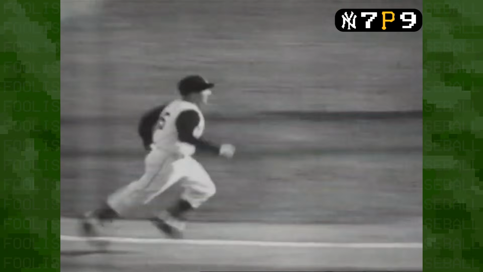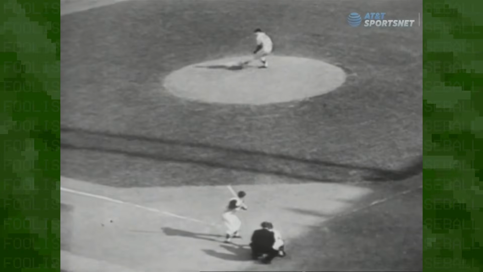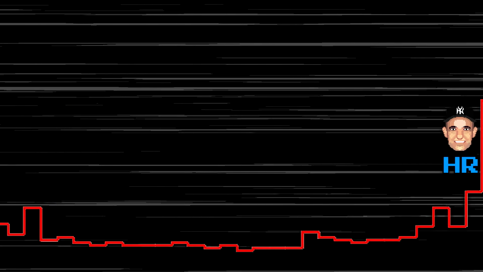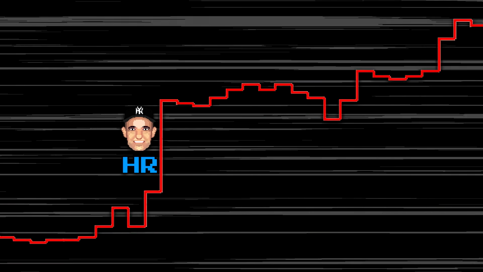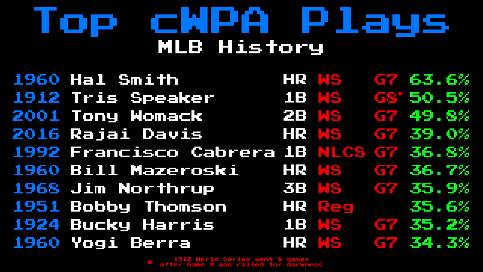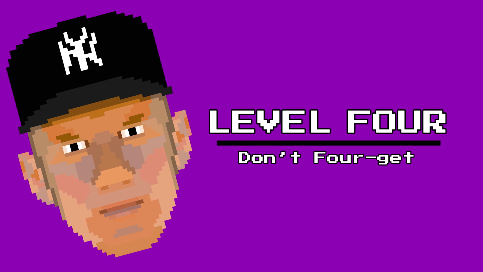The Pirates now led 9-7. With 2 outs, Smith had flipped the game and series on its head by hitting a home run with a championship win probability added of 63.6%. Many of you have just witnessed the most pivotal play in MLB history for the first time. But the game was far from over.